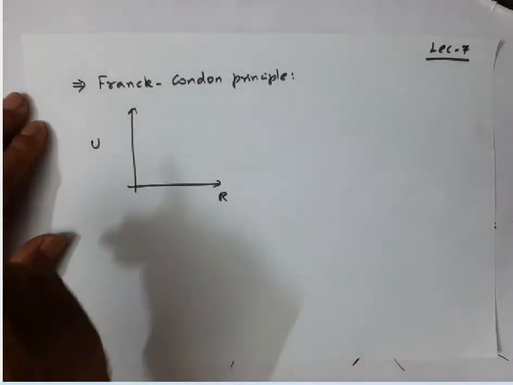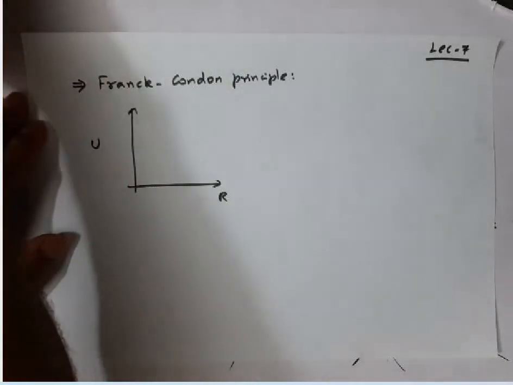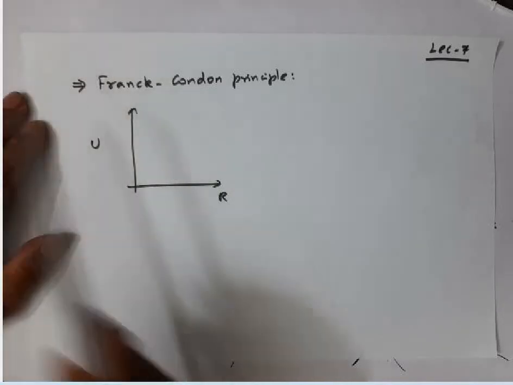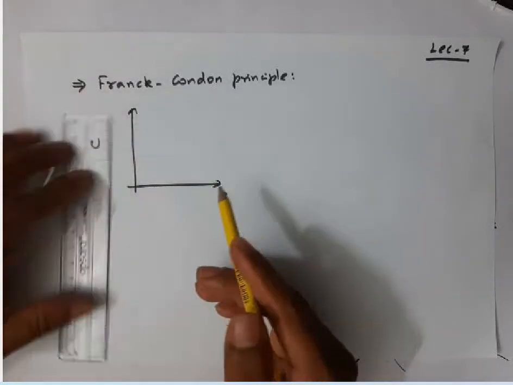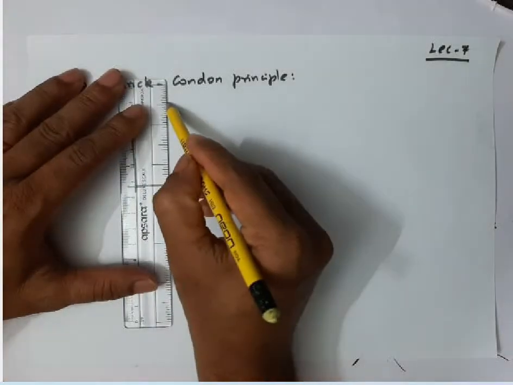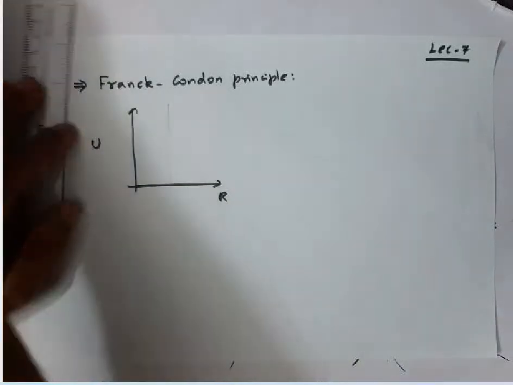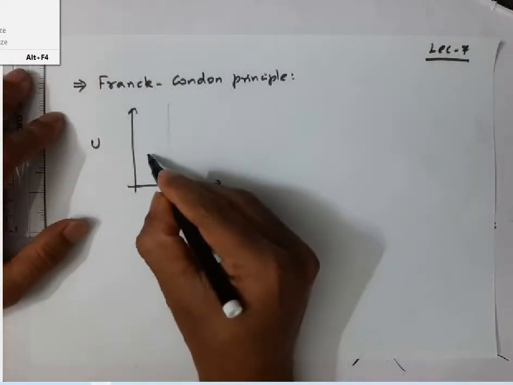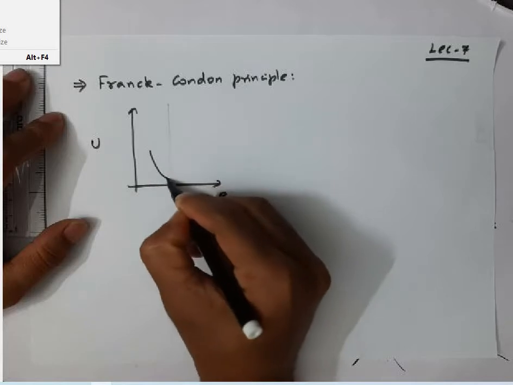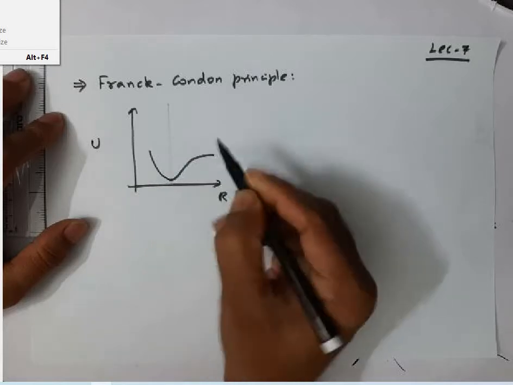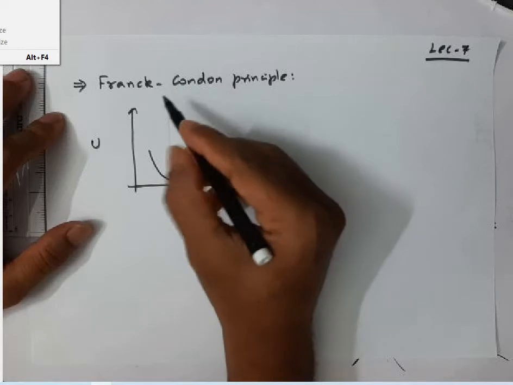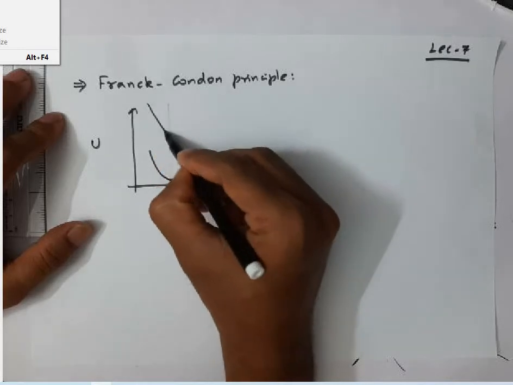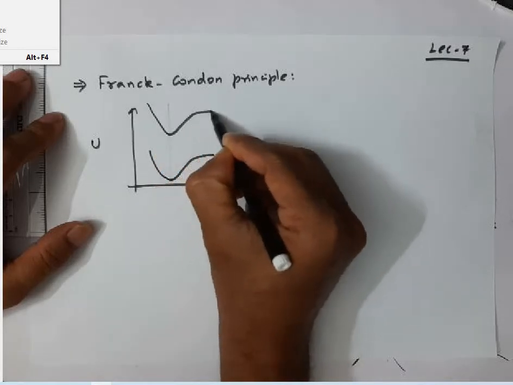Now when electronic transition takes place from one electronic state to another electronic state, for example, let us take this as the ground electronic state, and this is the excited electronic state.